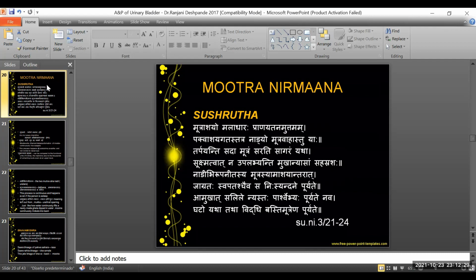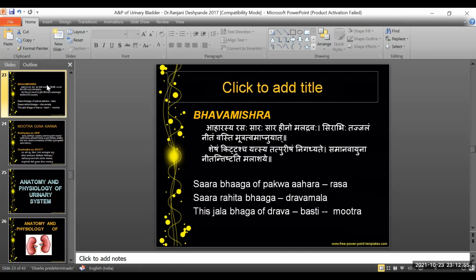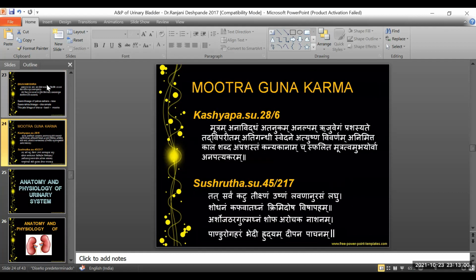So this is with respect to the mutra nirmana, the physiology of formation of urine, incorporating both the microanatomy and the microphysiology, that has been clearly mentioned by Acharya Sushruta with respect to the formation of mutra. The same opinion has also been given by Acharya Bhava Mishra, and the mutrasya gunakarma is also there, that is, what the functions of the mutra are. Everything has also been explained by the Acharyas in Ayurveda.